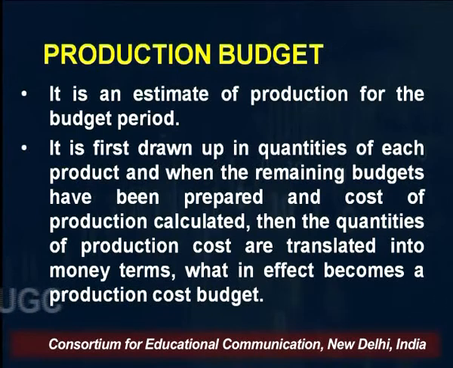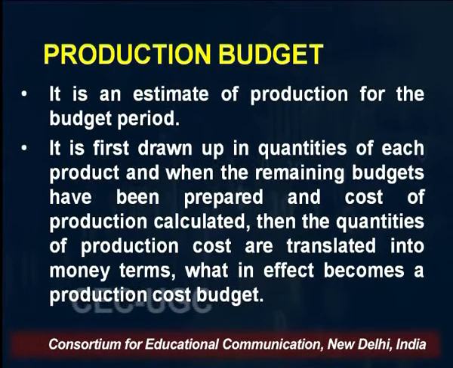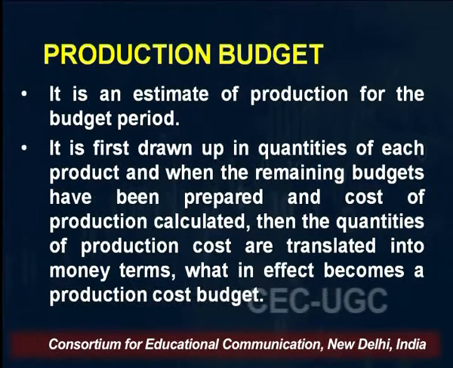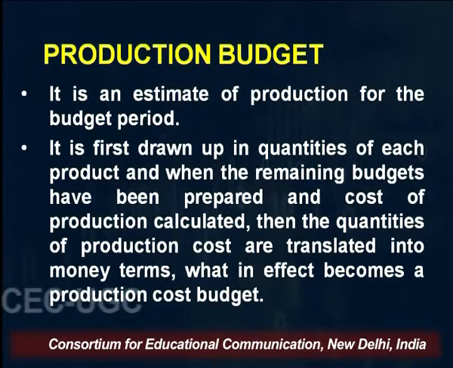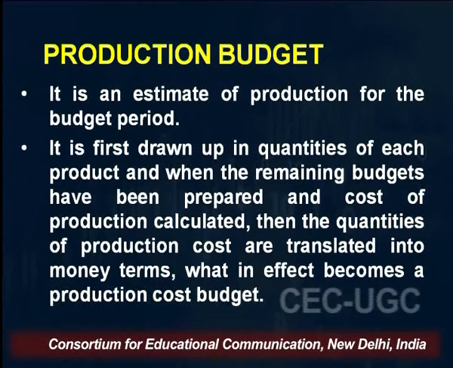Suppose like in the sales budget, I talked about A product and B product. Similarly, for the products which the company is estimated to sell, we prepare the production budget. Whatever products the company produces, of these products we prepare the production budget. It is first drawn up in terms of quantities, meaning how many units the company will be producing in each period. If I am preparing a yearly budget, it can be further segregated on a monthly, fortnightly, or weekly basis, depending on our requirement, right?